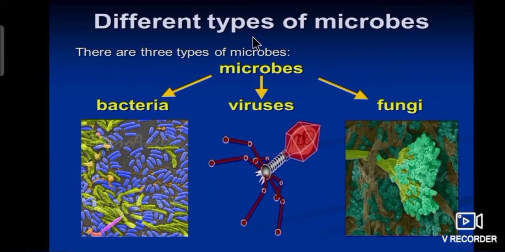Let's see the different types of microbes. There are three types of microbes: bacteria, viruses and fungi. Once again, I repeat, there are three types of microbes: bacteria, viruses and fungi.